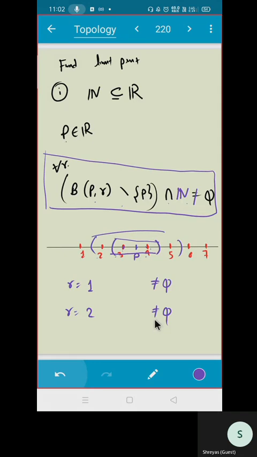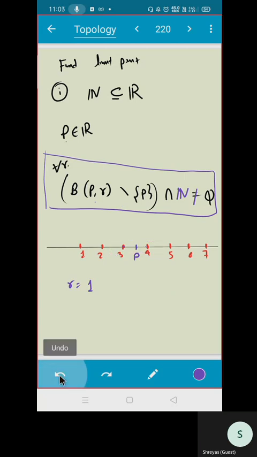Now I need to make sure that for all radius this intersection should be non-empty. So what can you say? Can I take any radius which is less than that guy? Think about it. If I take a radius as small as I can and if I form my radius like this, you see, then this open ball does not contain any natural number. So this intersection is empty. Do you agree?